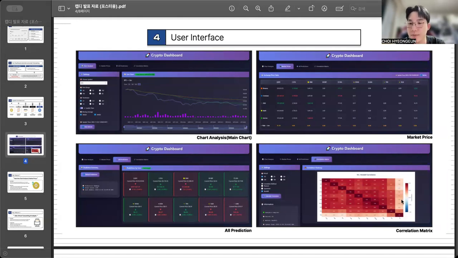And the fourth one is correlation metrics. This shows the Pearson or Spearman correlation metrics that we can show, like there's data-driven proof. For example, some investor says, do you have a reason why you invest in Ethereum? Then they say, just because if Bitcoin goes up, then Ethereum follows, but there's no reason. So this correlation metrics can give them the data-driven proof of the reason why Ethereum and Bitcoin go similarly. So this is the main user interface that I want to tell.